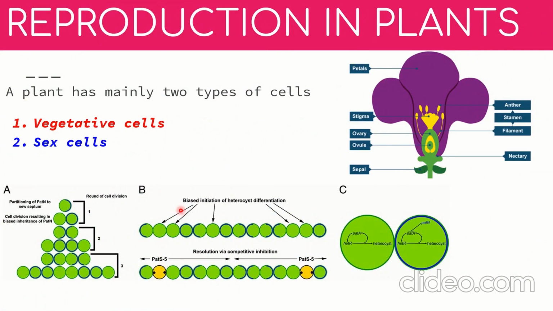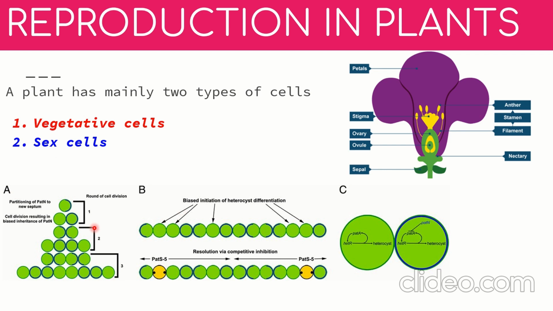Before we know about reproduction, we know what a plant is, we know what its basic structure is, and we know something about photosynthesis from our first chapter. So, we have an idea what a plant is. We know about some of the parts like xylem, phloem. We also know about photosynthesis and much more. And we have even studied much deeper about it. We even know the parts of a plant cell.